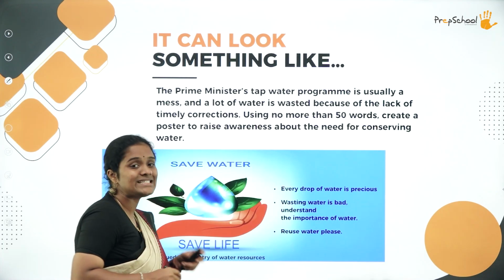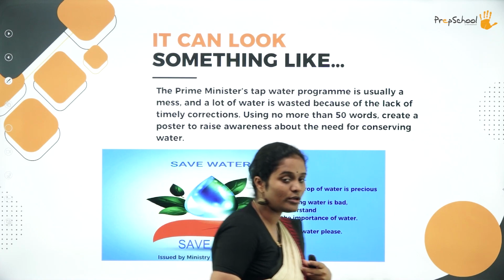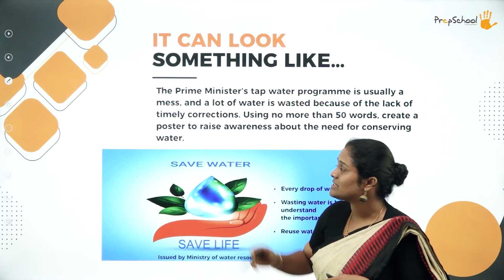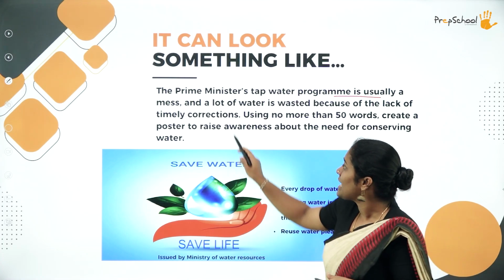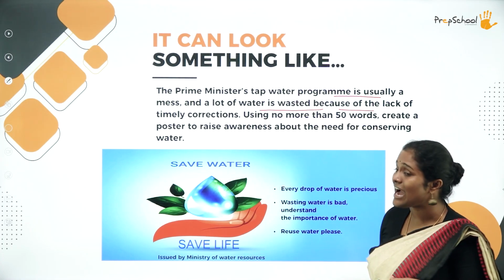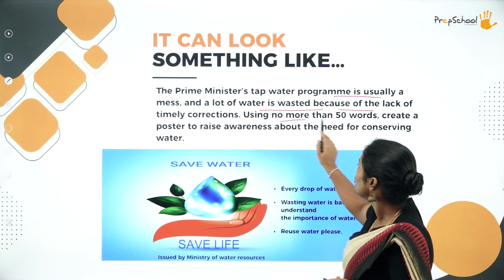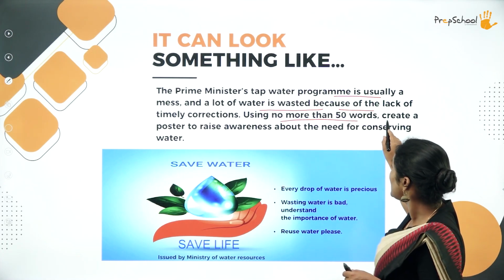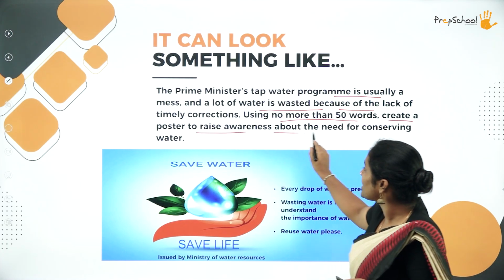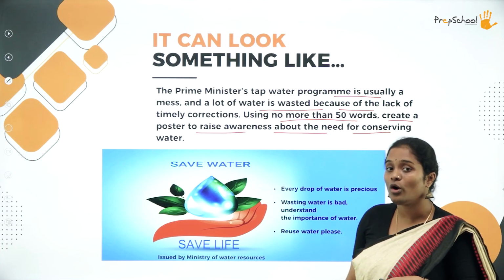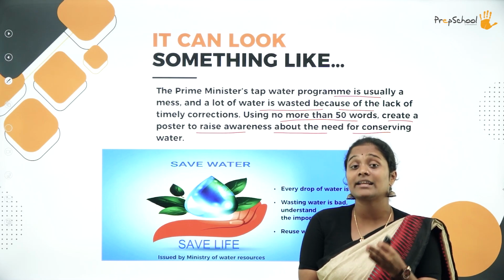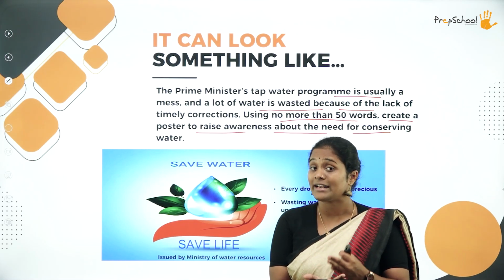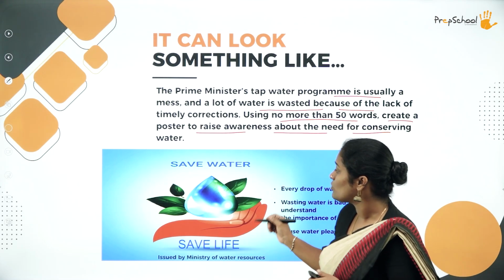Moving forward, this is an example for the poster, okay? There is a question that is asked. The Prime Minister's tap water program is usually a mess and a lot of water is wasted because of the lack of timely corrections. Using no more than 50 words, create a poster to raise awareness about the need for conserving water. So here your job is to create awareness regarding the conservation of water and not letting it go waste. Hence, what is it that they have done?